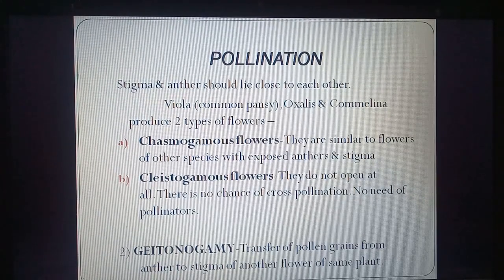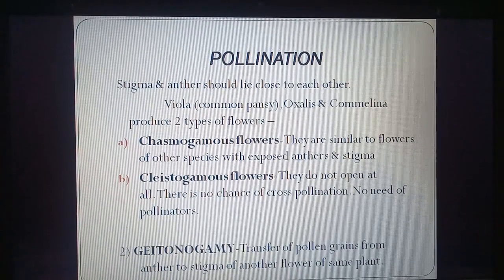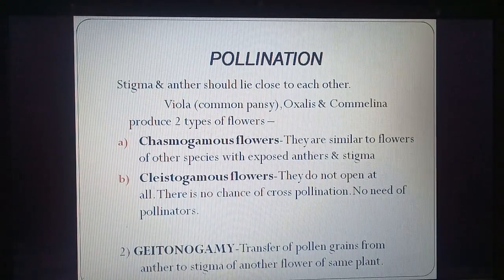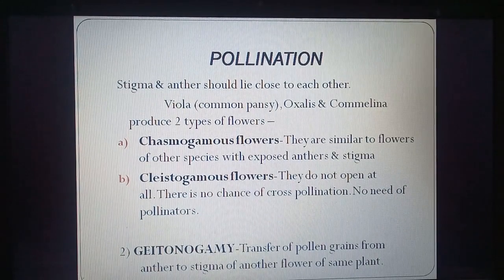Next is geitonogamy. It is the transfer of pollen grain from anther to stigma of another flower of the same plant. So in this, the pollen is transferred from anther to stigma of another flower of the same plant. So here the plant is the same, but the flower changes.